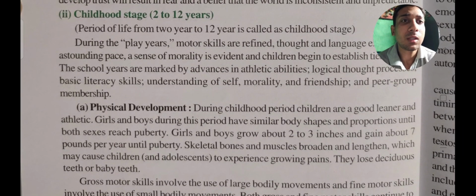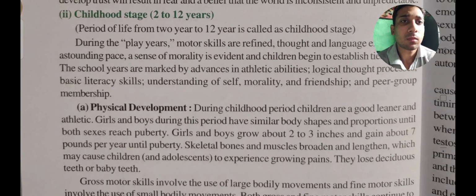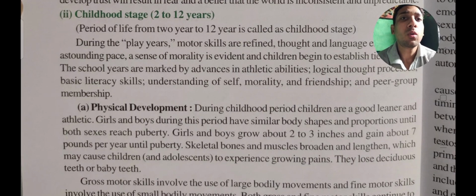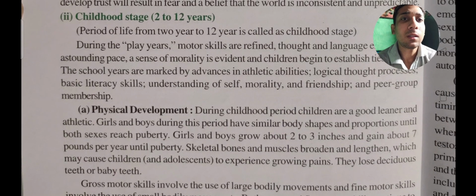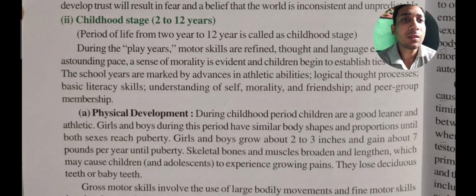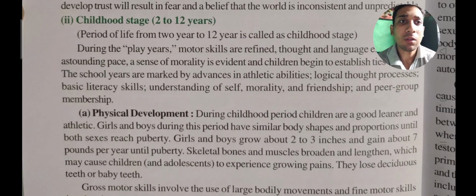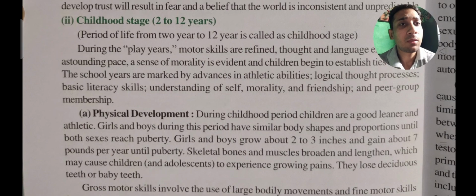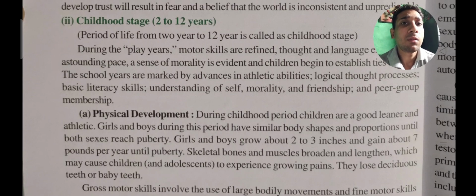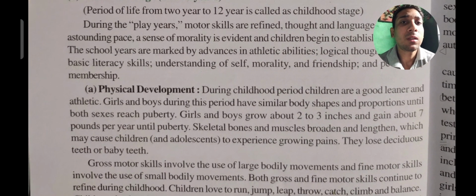And in the childhood stage we can see that a boy or a girl, an infant who becomes 2 to 12 years old, will get such different kinds of advanced abilities, like athletic ability, meaning they will start to play cricket all around. Thereafter logical thought process, meaning they will be able to solve different kinds of problems and mathematics. Thereafter basic literacy skills, meaning they will learn some different kinds of languages also. And thereafter they will also understand who is my friend, who is my enemy, who is the good person, who is the bad person. So these kinds of things they get.